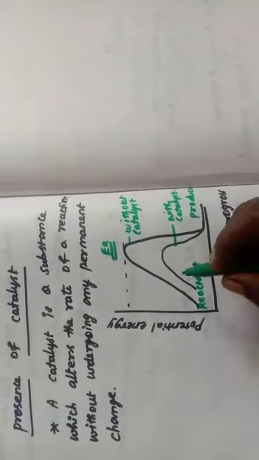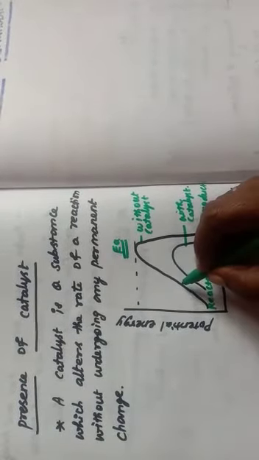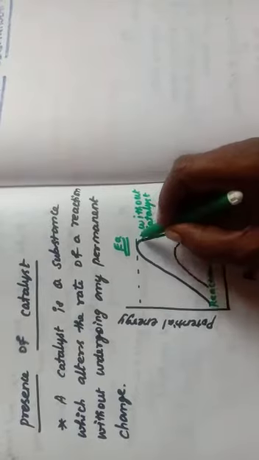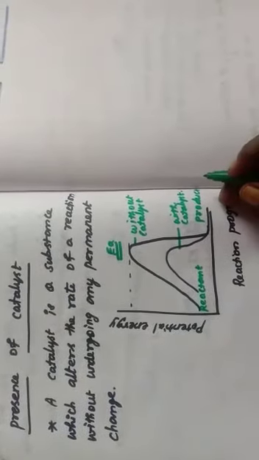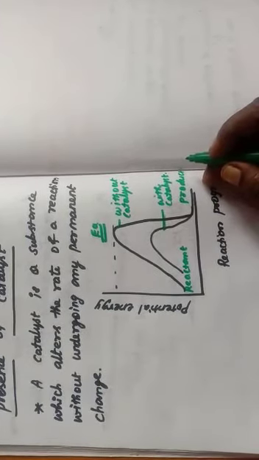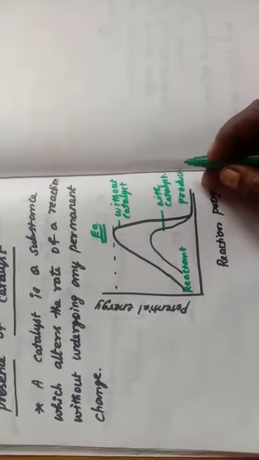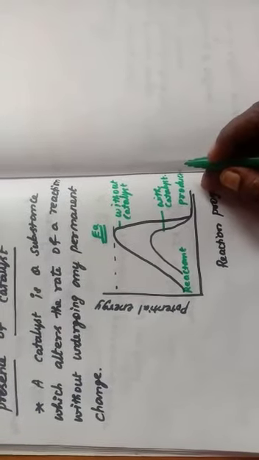Now if the reaction takes place without any catalyst, it needs high energy to cross the energy barrier. But in presence of a catalyst, the energy of activation is lower, and hence more molecules can cross the energy barrier and give the product.